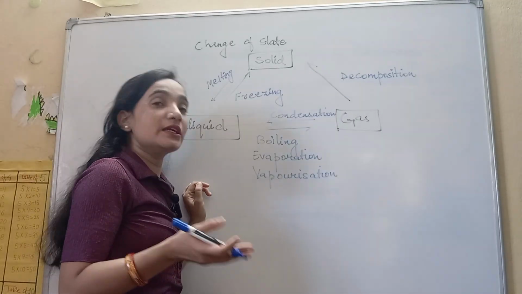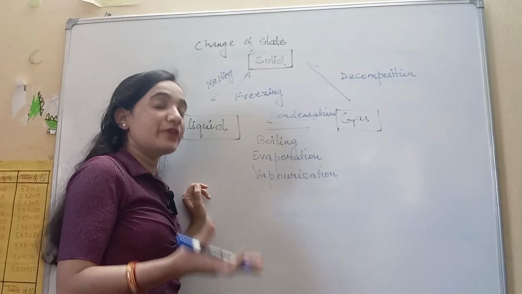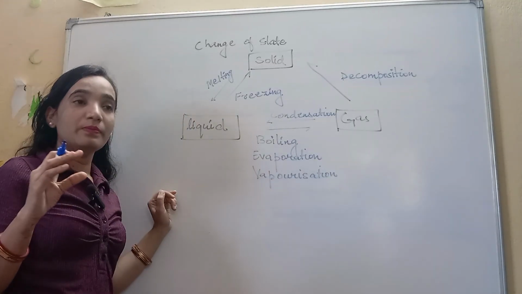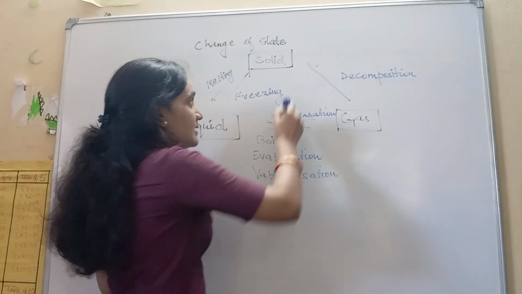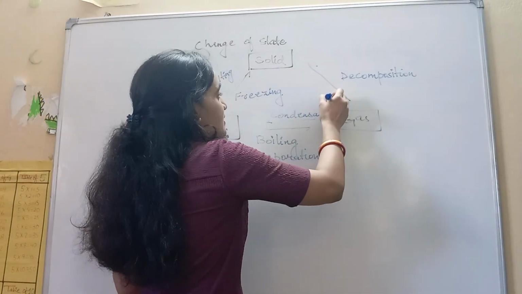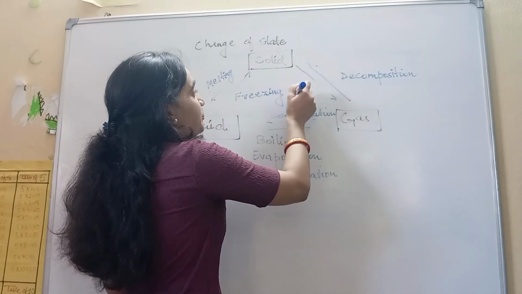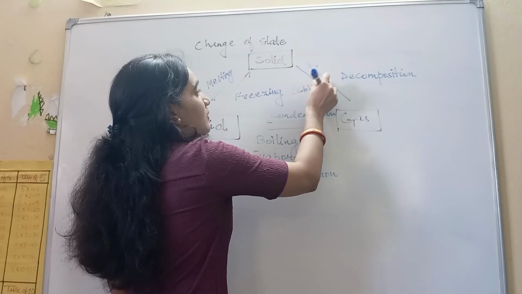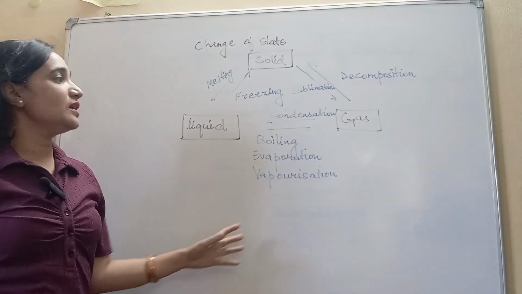Camphor does not melt and transform into liquid. Rather, it eventually turns into gas directly from the solid state to the gas state. So this is called sublimation.